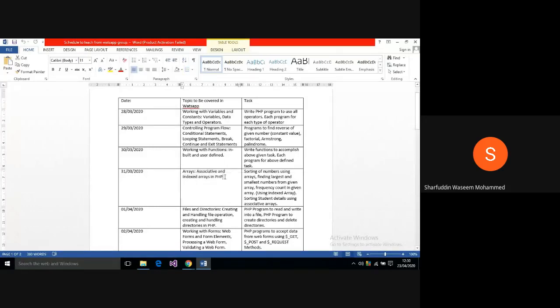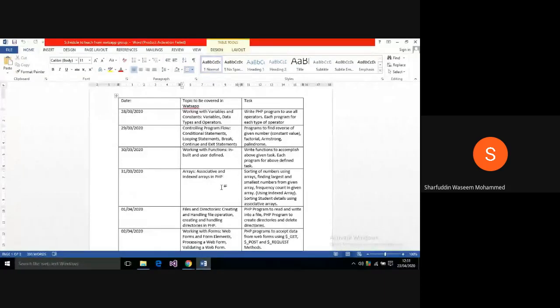This is a very important topic in your PHP. Most of the questions can come from this, like differentiate between associative array and indexed array, which you know already: an associative array has a string as an index, whereas an indexed array has numbers as an index.